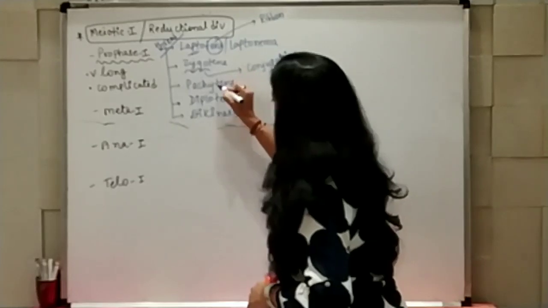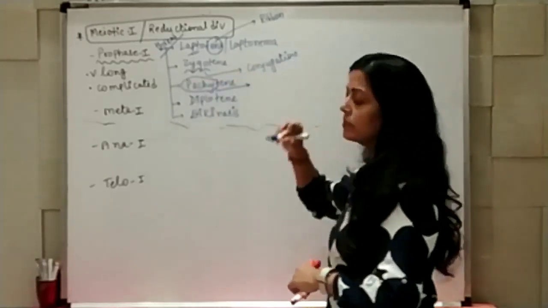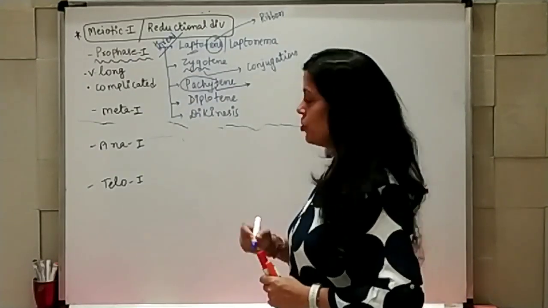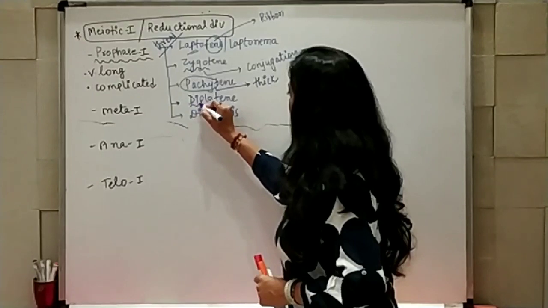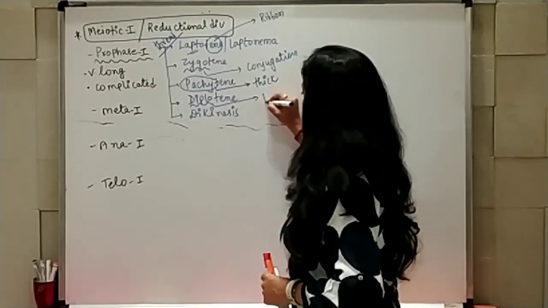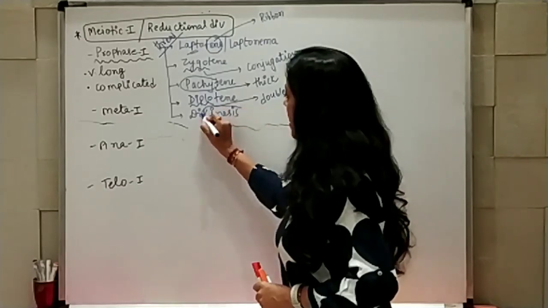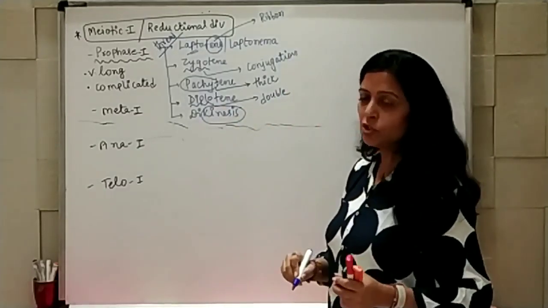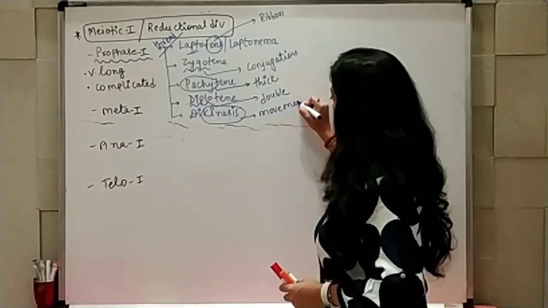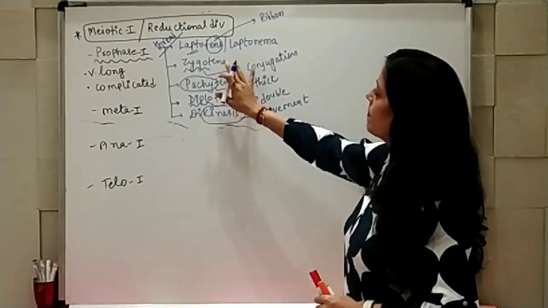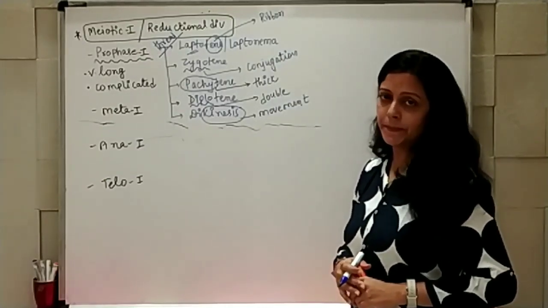Pachy means thick structure. Diplo means double, and diakinesis: dia means two and kinesis means movement. These are the word meanings for the different words as per the Greek language.